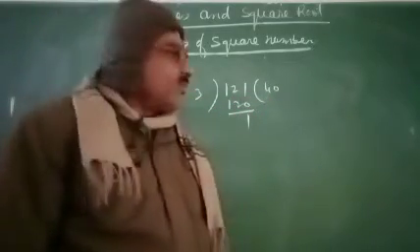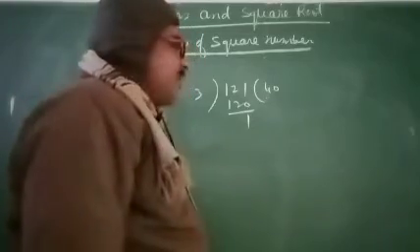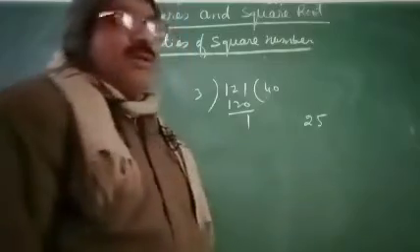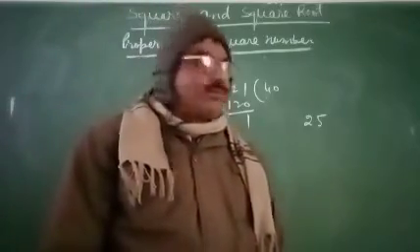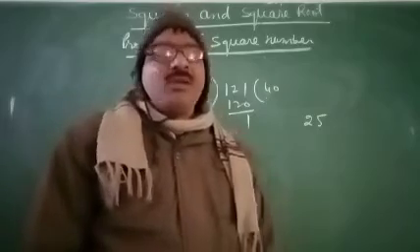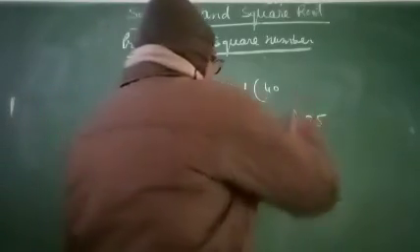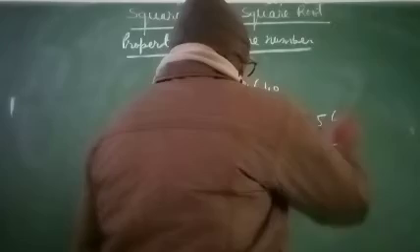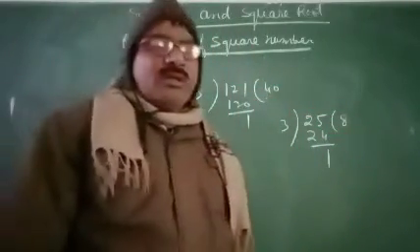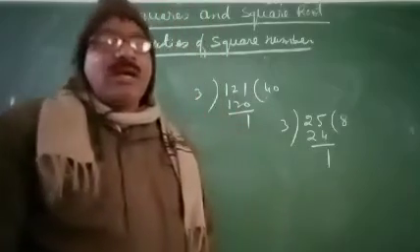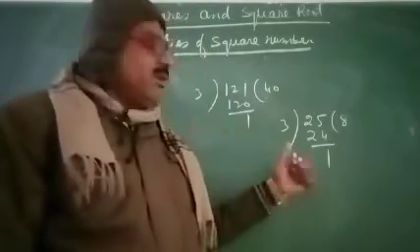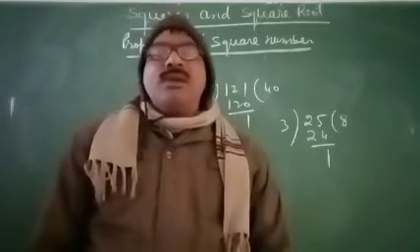You take another perfect square, that is 25. 25 is a perfect square. But if you divide this number by 3, we get remainder 1. 3 8 24, remainder equals 1. It means perfect squares are those numbers which when divided by 3 leave remainder 0 or 1.